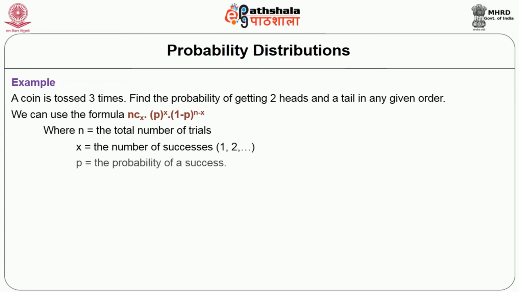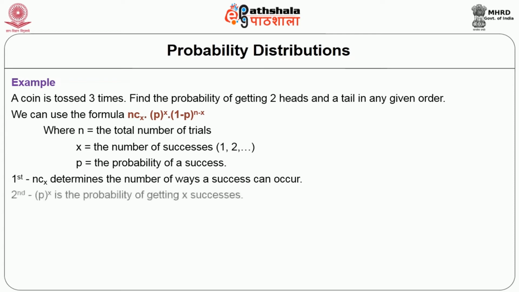Let us understand one by one how to determine the possible results. First, determine n combination x, that is, the number of ways success can occur. Second, find p to the power of x, the probability of getting x successes. Third, calculate (1 minus p) to the power of n minus x, the probability of getting n minus x failures.